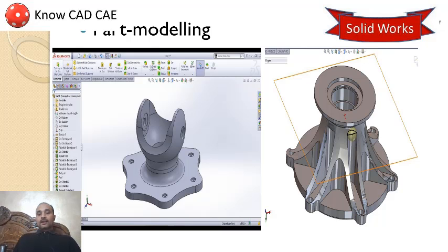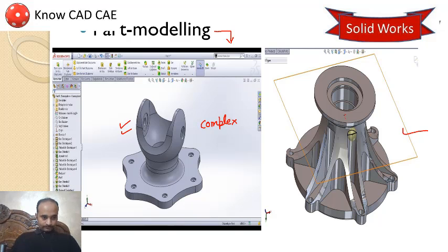The next application of SolidWorks software is part modeling. As I am showing here, you can make this type of complex part. Basically, a part is a single component of any machinery. You can draw this type of complex 3D element in SolidWorks. It means SolidWorks provides you part modeling capability also. Moving to the next application.